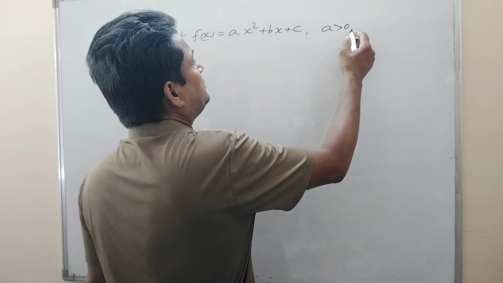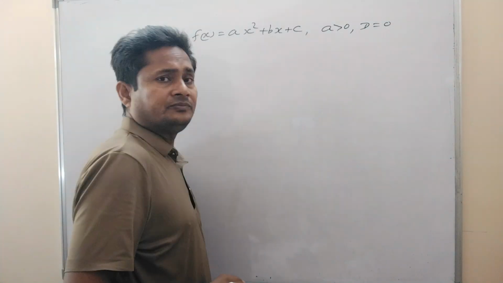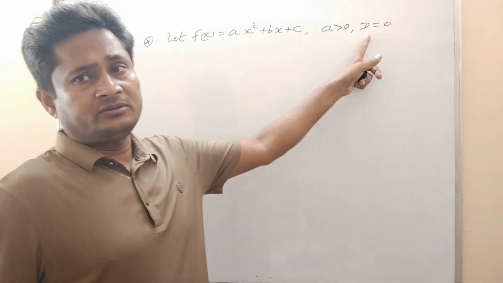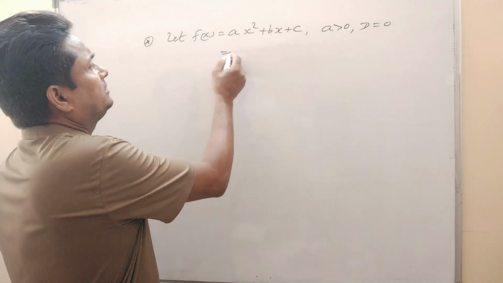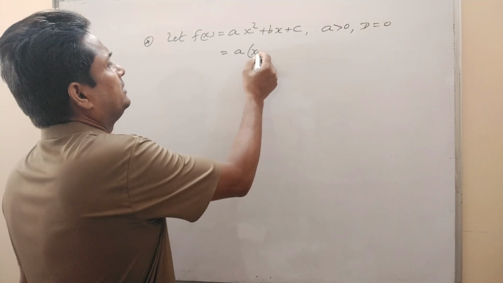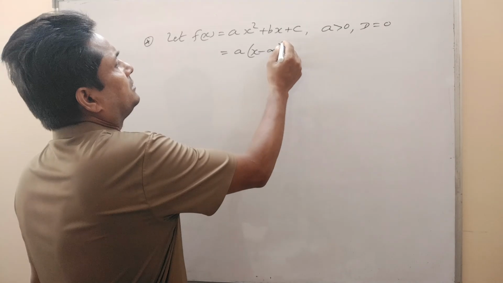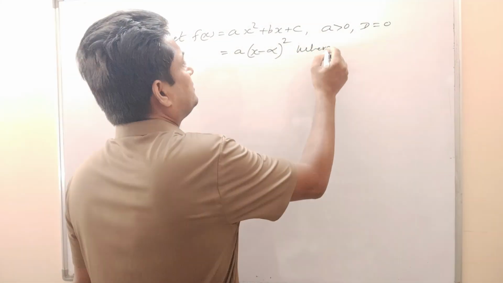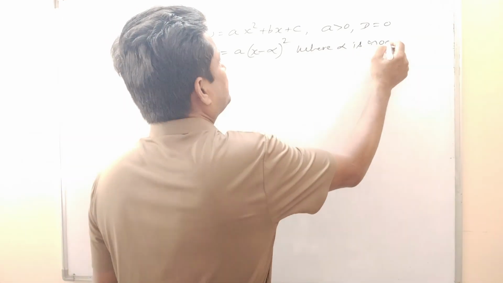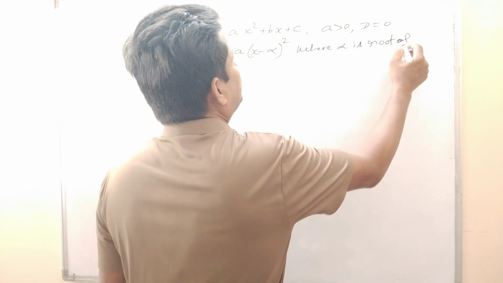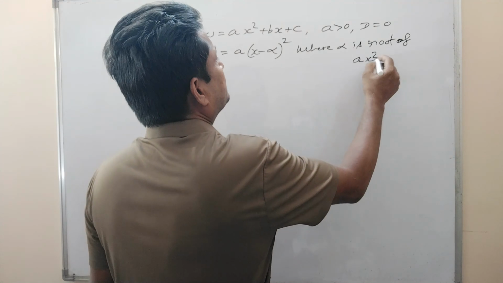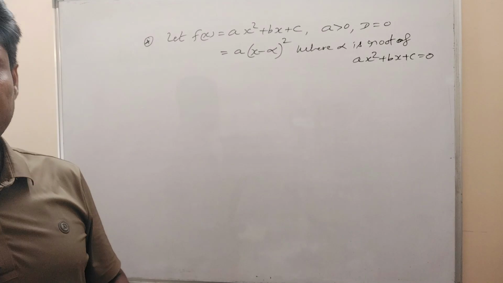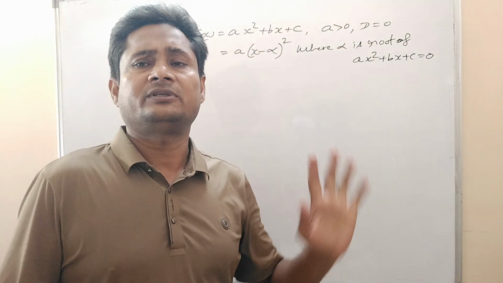A is positive and D is equal to 0. D is equal to 0 means discriminant is 0. If discriminant is 0, then this expression can be written as a into (x minus alpha) whole square, where alpha is the root of ax square plus bx plus c is equal to 0. In the third case, this type of thing can happen.